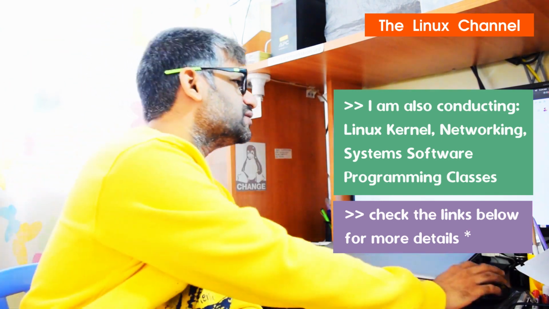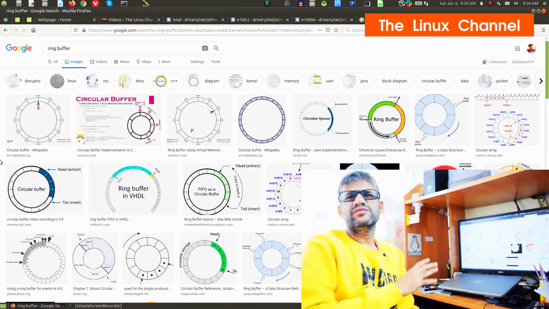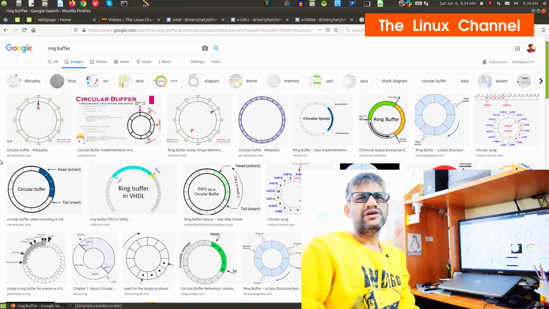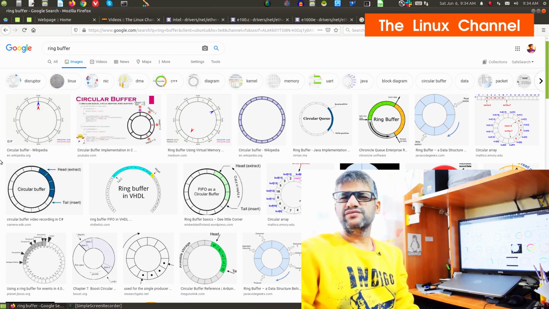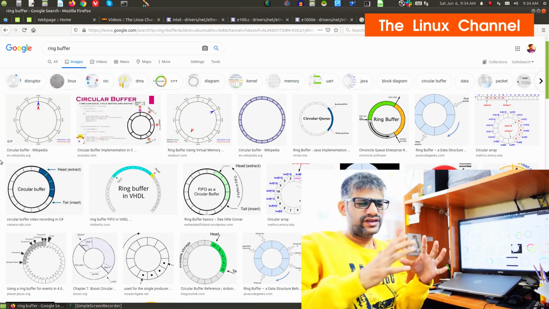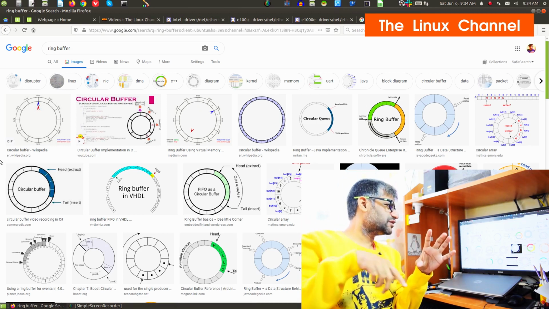So you can find various pictures like that, and you can implement these ring buffers with a bunch of connected linked lists. The advantage when you use linked lists is you can expand the quantity of items or elements of this ring buffer.